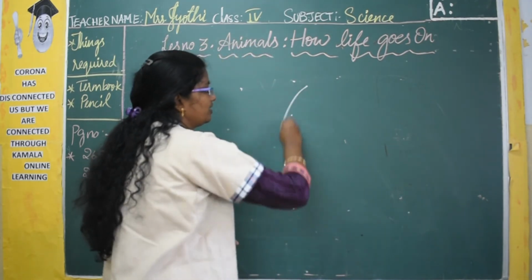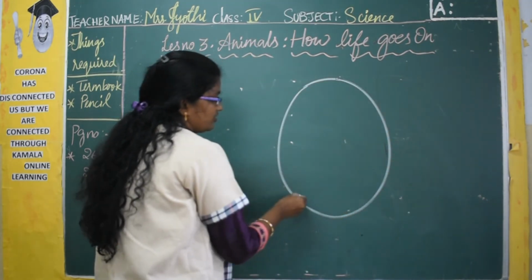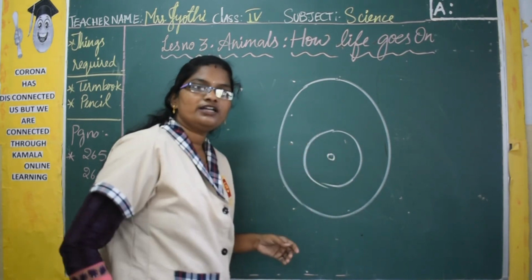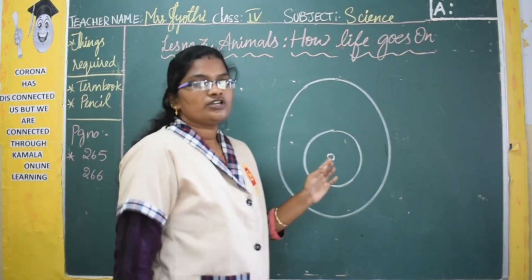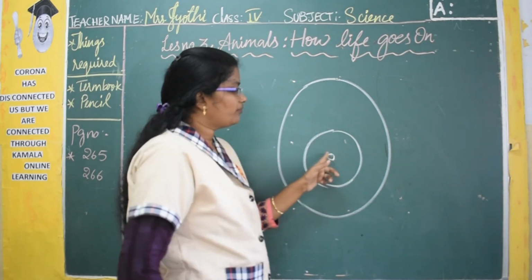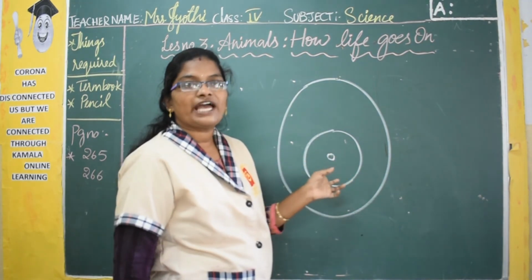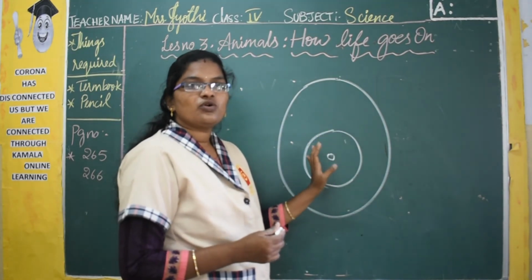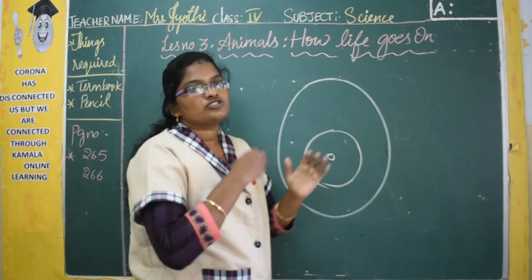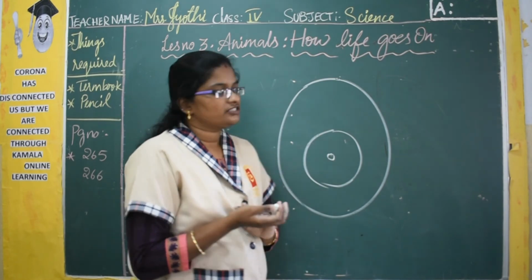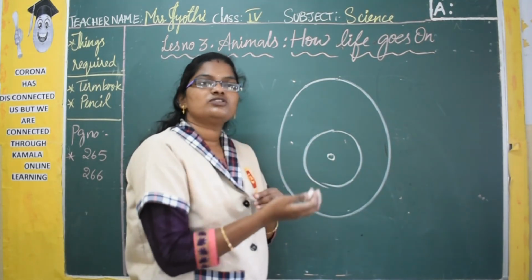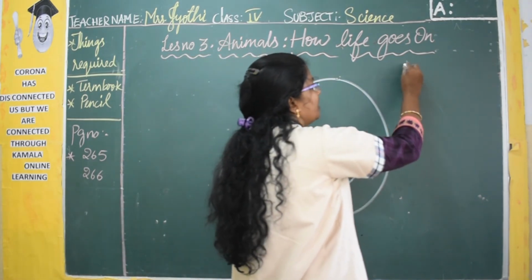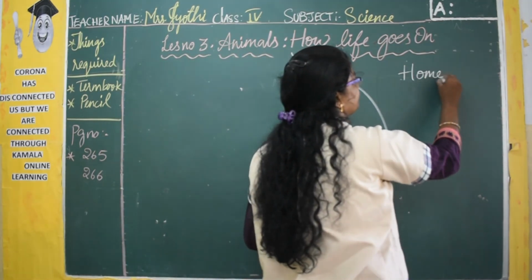So this is the egg. Inside the egg there is the yolk, and there is a white colored spot called the embryo. This embryo is going to obtain food from the yolk and water from the albumen. By using this yolk and albumen, it is going to later develop into a chick. We will learn in detail how it grows into a chick in the next part, and your homework is